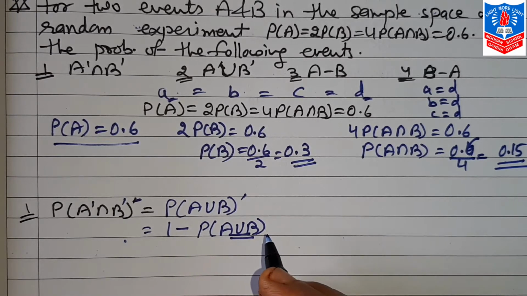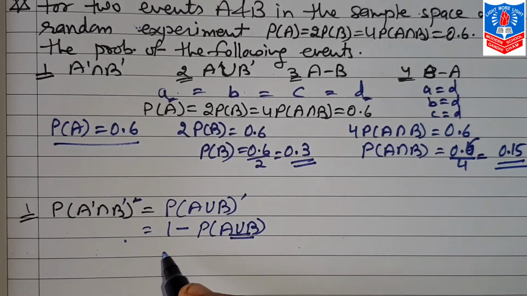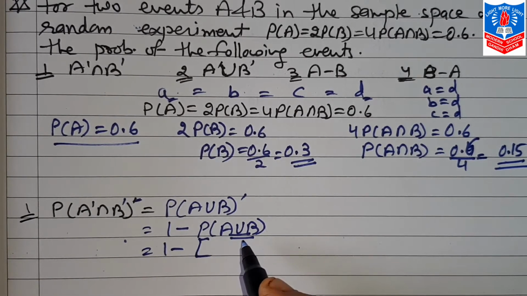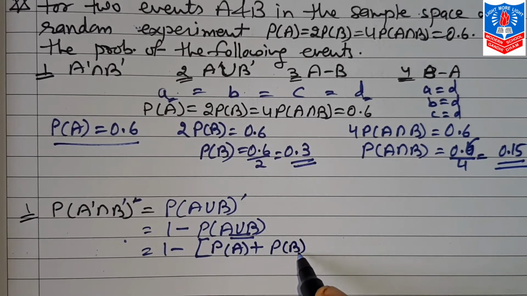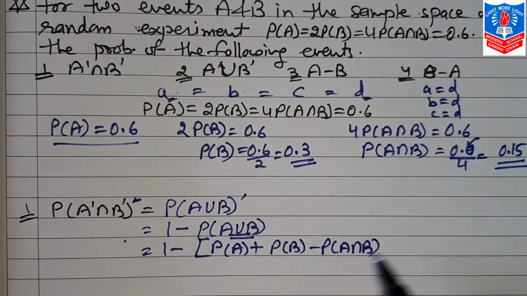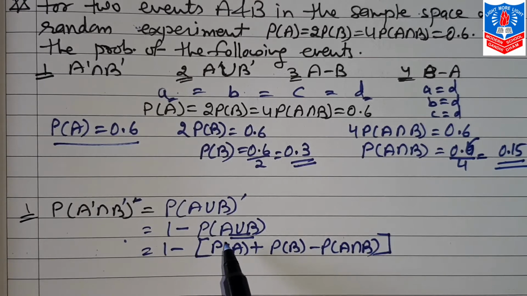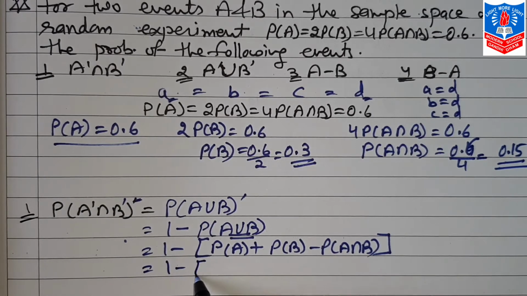So for that, the formula is what? 1 minus, in place of probability of A union B, I can write probability A plus probability B minus probability A intersection B. So now these three values are with us.